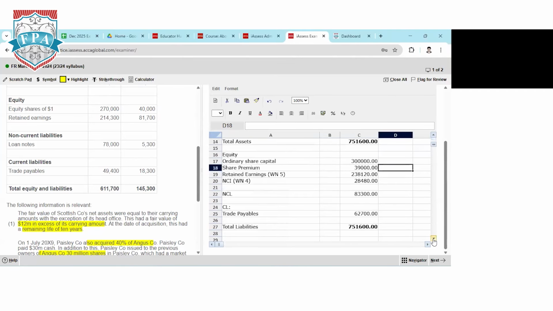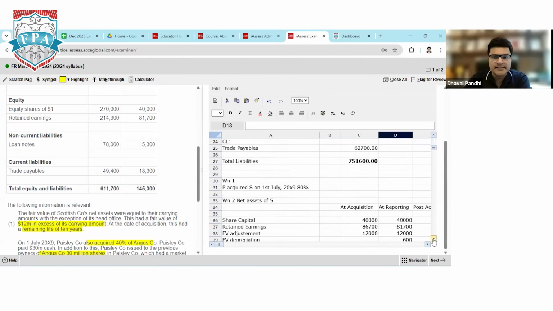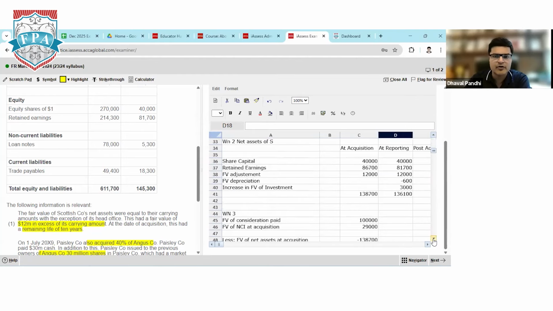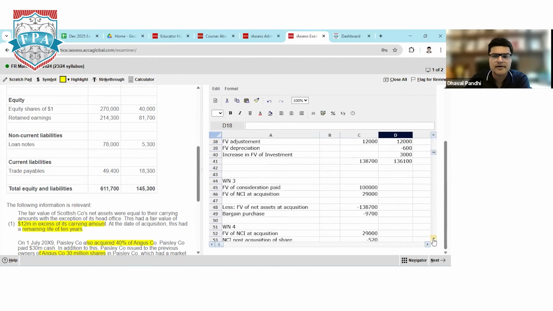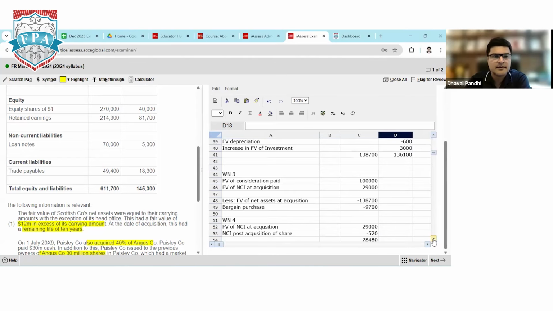Okay. Mayank, do you want me to explain working note number 3, or do you just want to see the calculation part of goodwill? Okay, no problem.